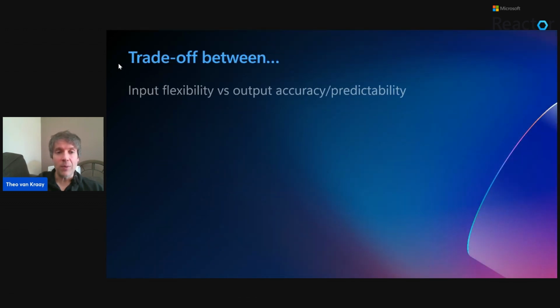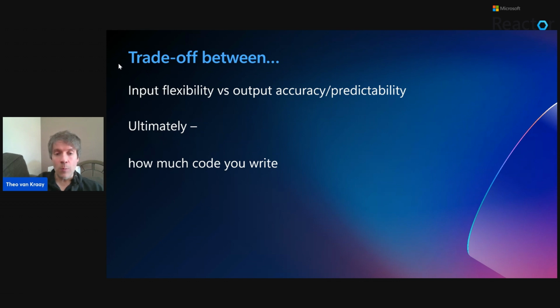And so it's the trade-off really between input flexibility that you get, which is obviously very impressive, versus output accuracy and predictability. And what this ends up translating to day to day as you're building these experiences is how much code you write versus letting the LLM do all of the work, which I know can be a scary concept if you're a developer, letting AI just do everything. But I'm sure you must have thought this, and I definitely have in the past, and certainly when I was first looking at these things. Why don't I just put the URL to ChatGPT in an iframe and just change the title and let it do its thing? And will it do enough?